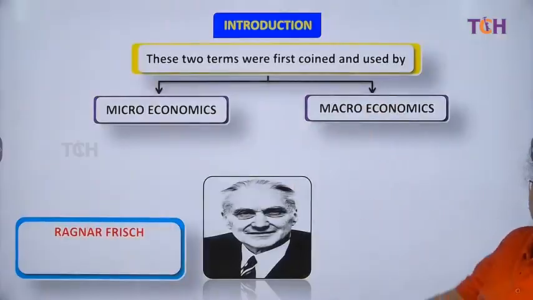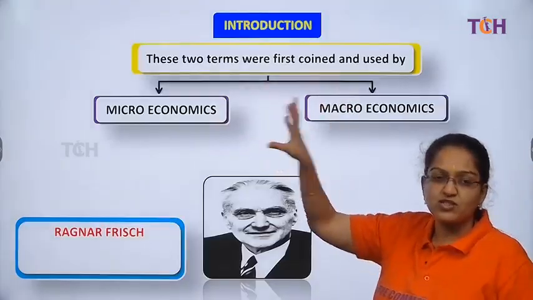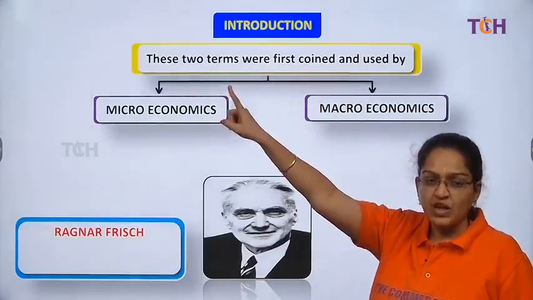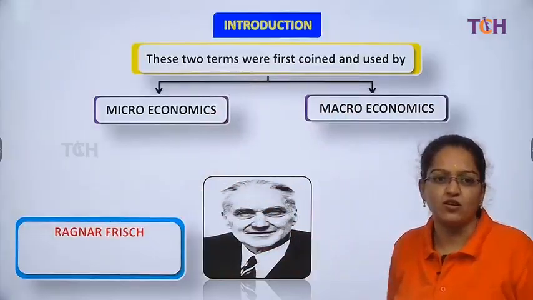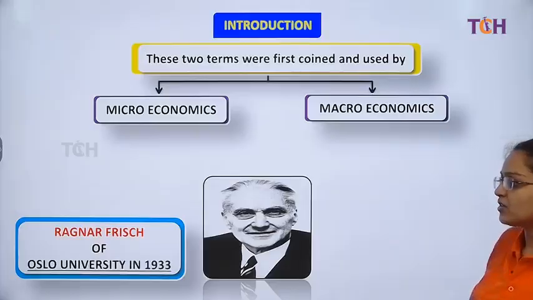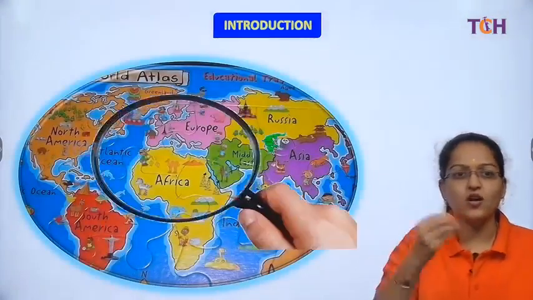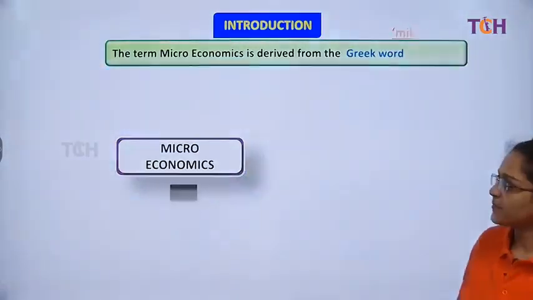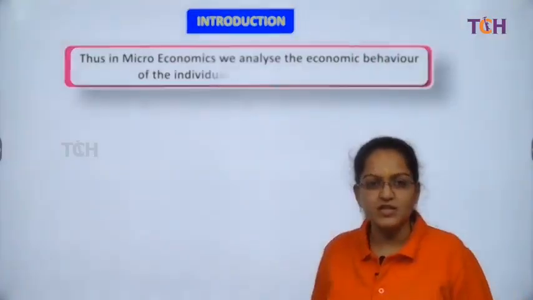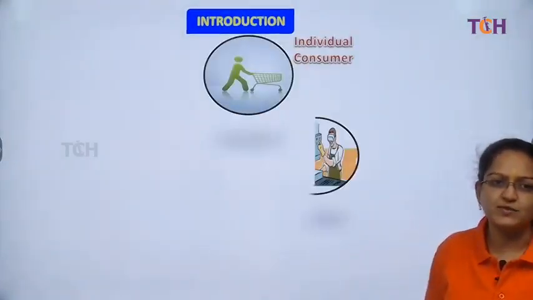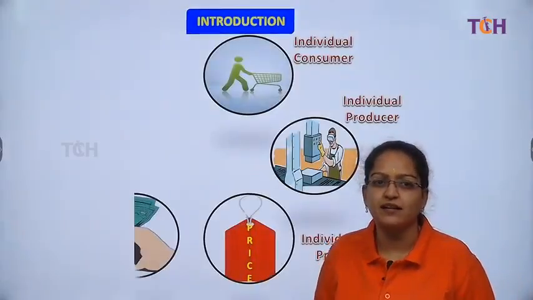In micro and macro, this is individual's approach, this aggregate approach. This term of micro and macro, see, who is the father of economics? Adam Smith. But who coined the concept of micro and macro? He was Sir Ragnar Frisch. In 1933, he did that in the Oslo University, where he coined the concept of micro and macroeconomics. Yeah, so micro has been derived from the Greek word micro, C is replaced by the letter K, and macro has been derived from the Greek word macro. So again, C is replaced by the letter K.